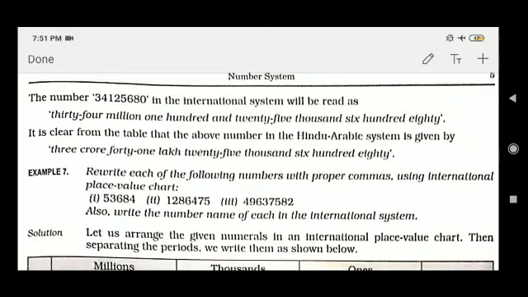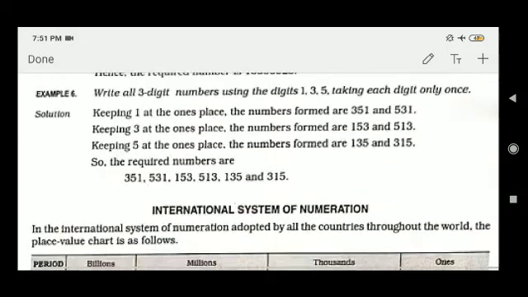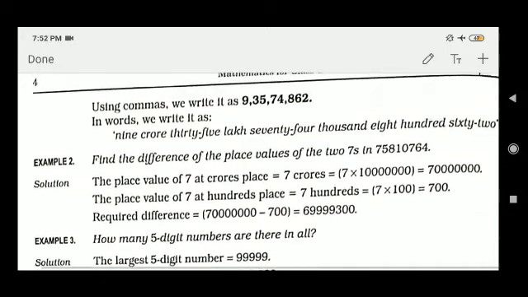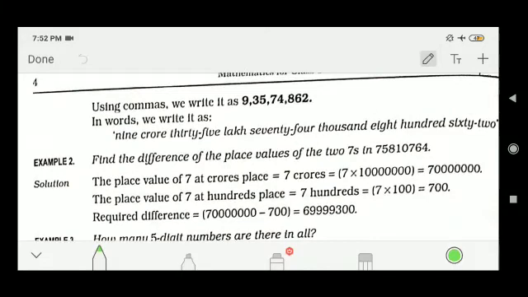So my friends, another good question is: find the difference between the place values of 7 in this number. One 7 is present here and another 7 is present here. This 7 is in the hundreds place and this 7 is in the crore place.